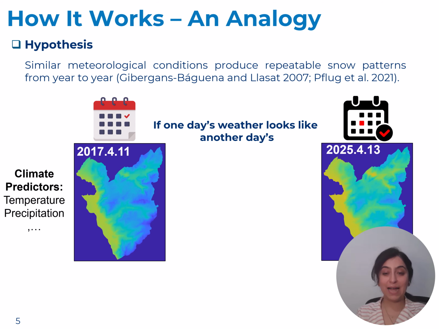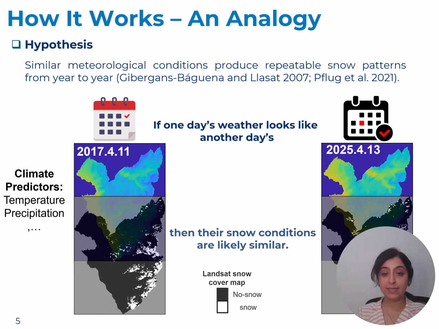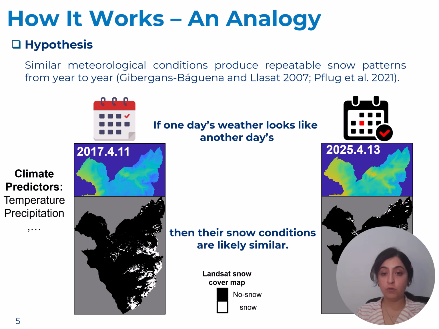How it works is based on the hypothesis that similar meteorological conditions produce repeatable snow patterns. For example, for two days, if the climate predictors like temperature and precipitation, where here I'm showing a part of the Western Swiss Alps, are similar, then we expect that the snow condition will also be similar. Like here, I'm showing a Landsat image, a snow cover map, where the snow is shown in white.